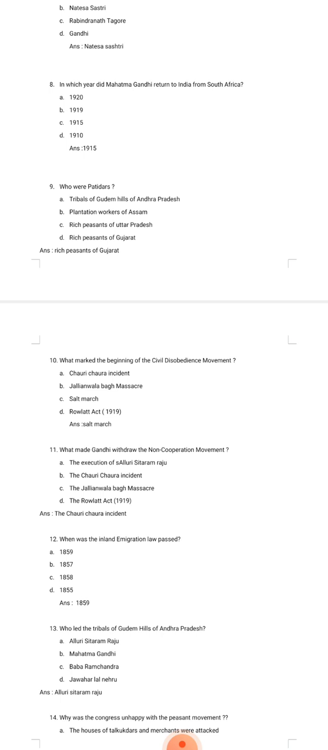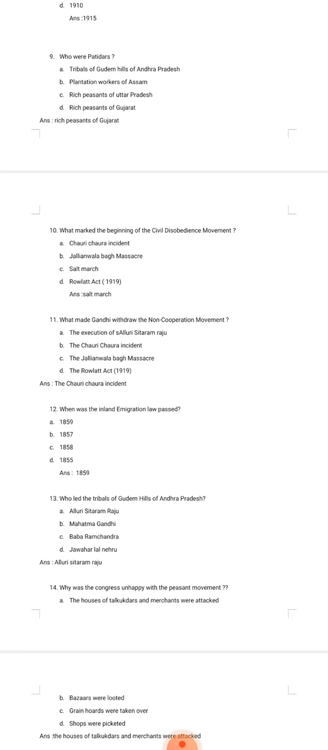Who were Patidars? The options are tribals of Gudem Hills of Andhra Pradesh, plantation workers of Assam, rich peasants of Uttar Pradesh, rich peasants of Gujarat. So Patidars were rich peasants of Gujarat. Number 10th, what marked the beginning of the civil disobedience movement? Chauri Chaura incident, Jallianwala Bagh massacre, Salt March, Rowlatt Act 1919. The correct option is Salt March.